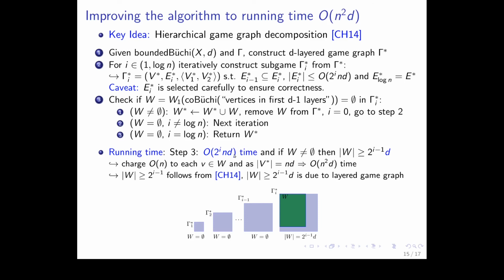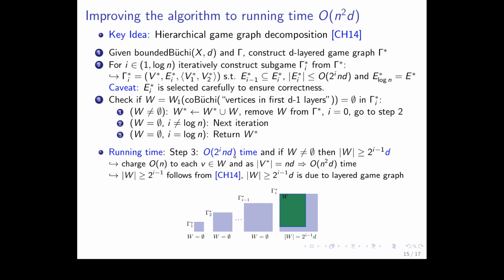And so the running time, we will now give a short intuition about why this is fast. This is due to the fact that this edge set E star I has at most O of 2 to the I times D edges. And so step 3 is in O of 2 to the I times D time. And also, this is another big contribution of this hierarchical game graph decomposition.